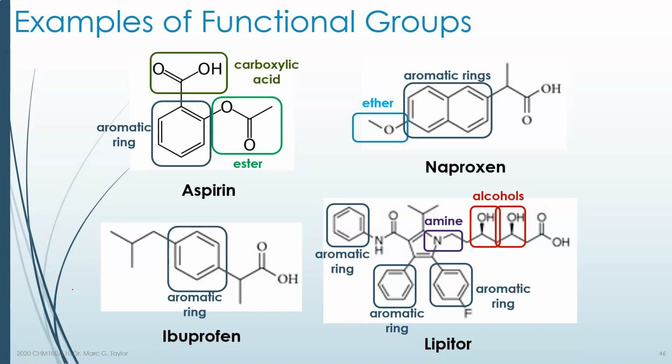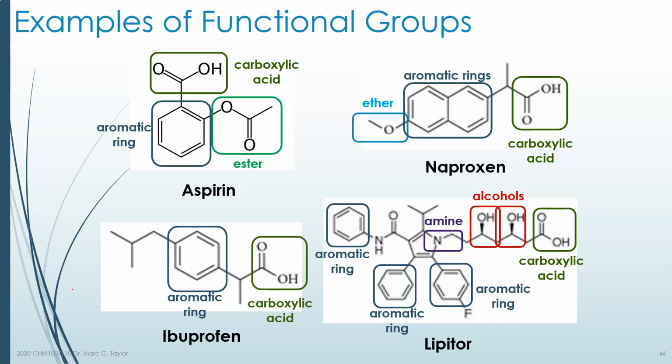Carboxylic acids are very common in drugs, and in fact, every one of these drugs has a carboxylic acid. You see in aspirin, it's shown at the top, that carbonyl with an OH. If we look at naproxen, it's over on the right, another carbonyl with an OH. And Lipitor, over on the right, a carbonyl with an OH, and ibuprofen, another carboxylic acid on the right.